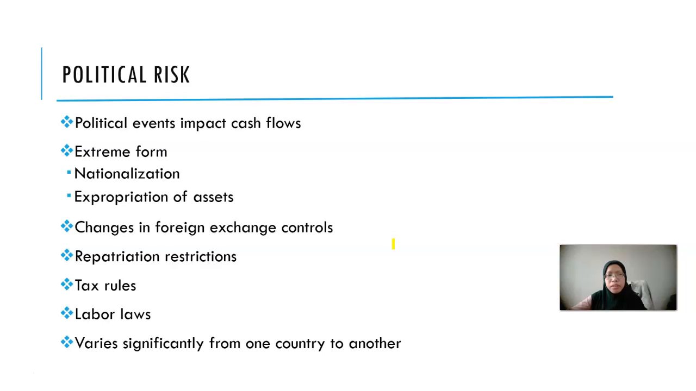Among the extreme forms of political risk is the nationalization or expropriation of assets. This means sometimes the country can seize the assets, either with or without compensation. This is among the risks that are uncontrollable. The parent company cannot control it because it depends on the political events of the host country.